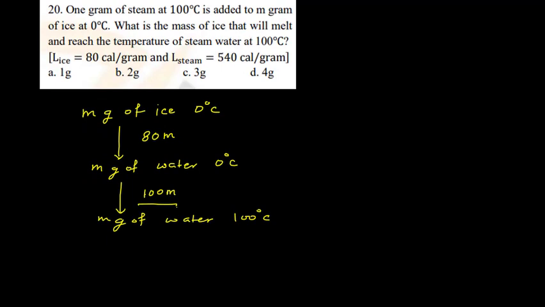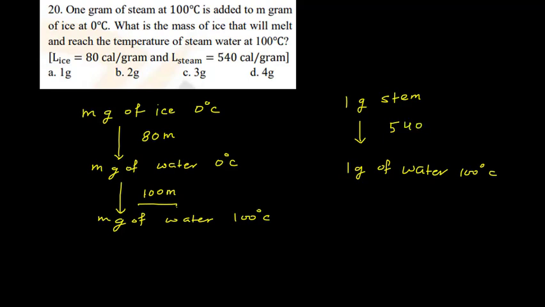Here we have 1 gram of steam. As we have used this 1 gram of steam, it will also convert into 1 gram of water at 100 degrees Celsius. So how much heat will it give?